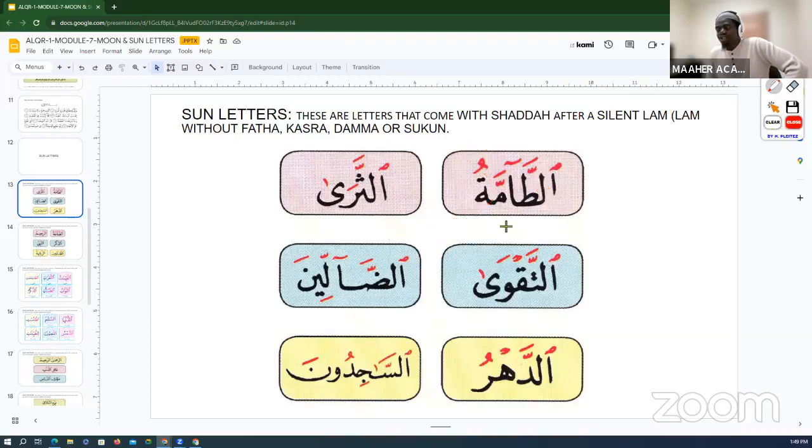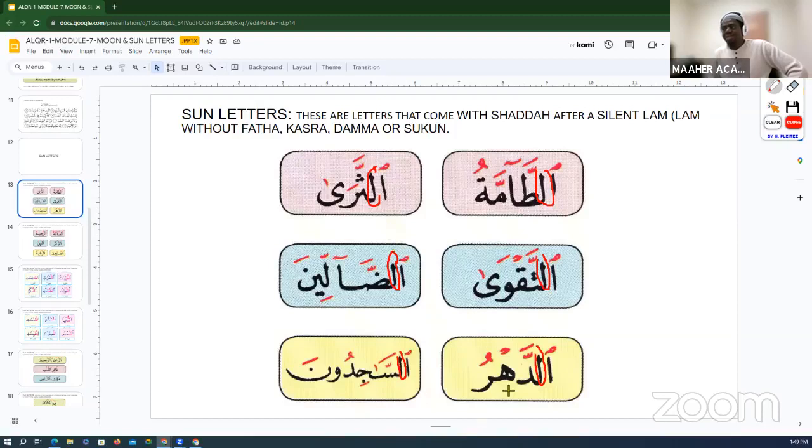And so the lam al-shamsiyah, the lam you see here, all of these lams don't have anything. If you look at this closely, this lam does not have anything. This also does not have anything, you see? And one thing you will observe is that all the letters that follow this kind of silent lam have shadda. So this is called the idgham rule, idgham lam shamsiyah, right?